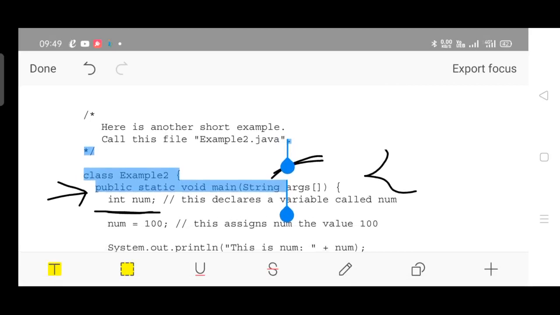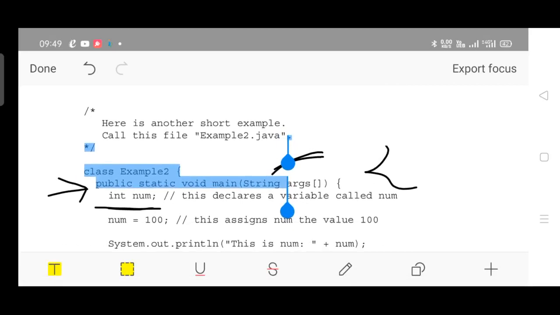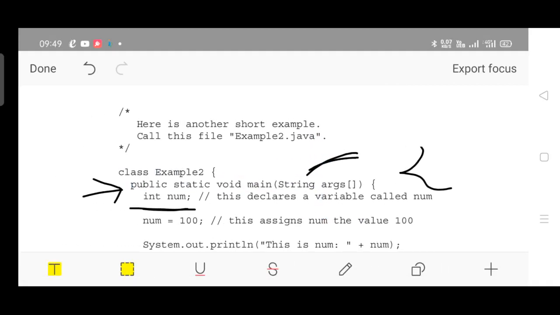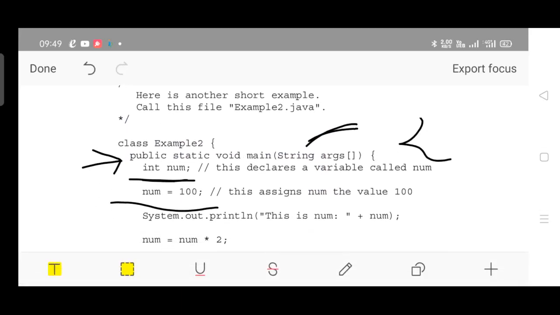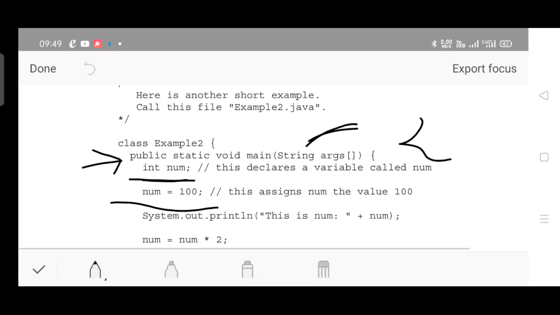Then initialization of the variable, in the same way as you have done before: num equal to 100. Then printing the value. For printing, use the same statement, System.out.println, followed by whatever you want to print; the message should be inside double quotes. So this is "num:", then the value of the variable to be printed.